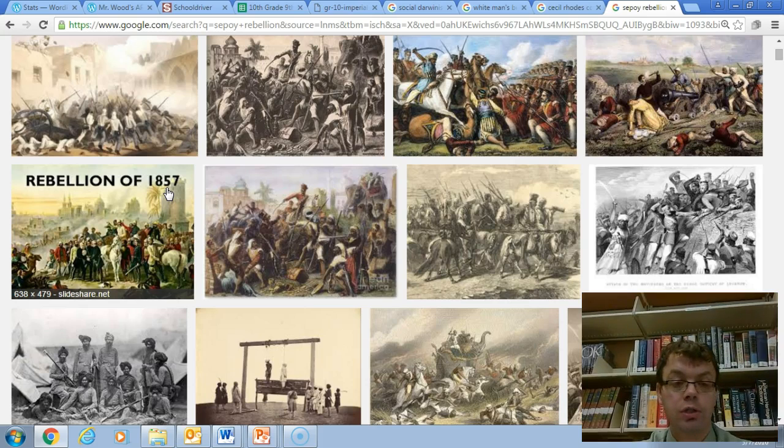What basically happened was the British had cartridges that were rumored to, they may not have, have had fat from both cows and pigs in them, which offended both Hindus and Muslims, and they were supposed to chew them off and put them into their muskets as they loaded them. And this was kind of a final straw that a lot of Indians had against the cultural imperialism that Britain was doing to them. And they had a huge rebellion that lasted a long time. Lots of people died. And it was pretty much the end of the British East India Company. And then Britain came in formally as a government and took over in India. We'll get more details on that, though.